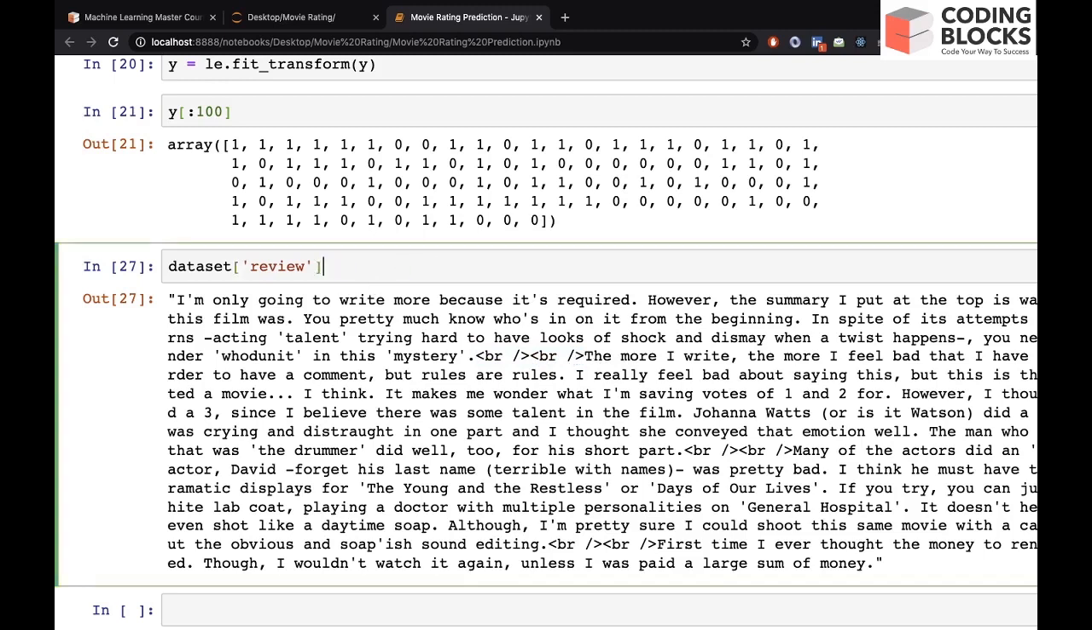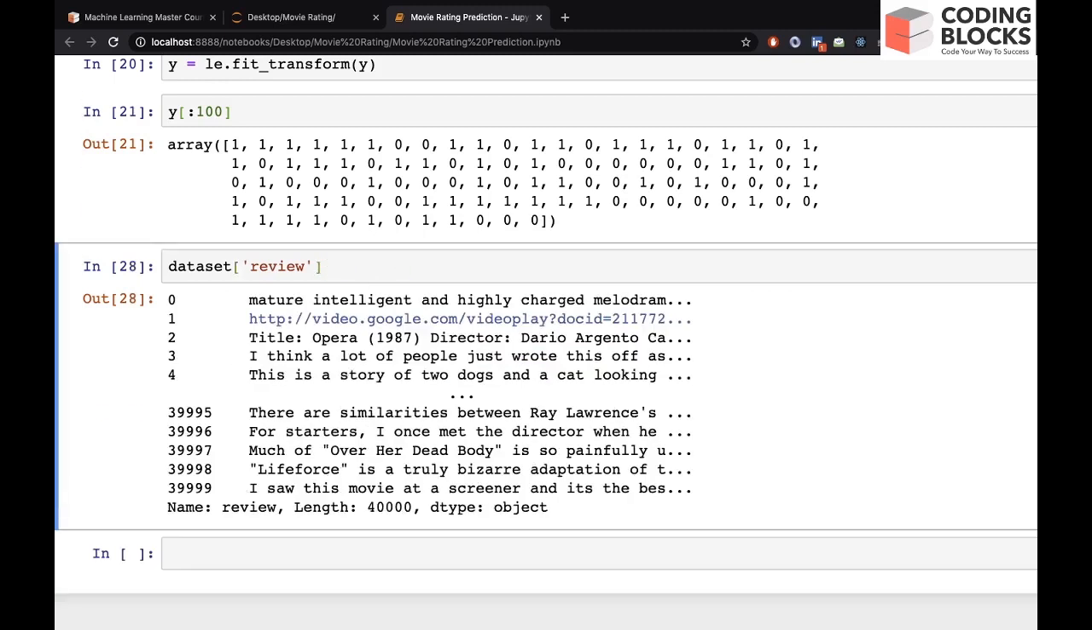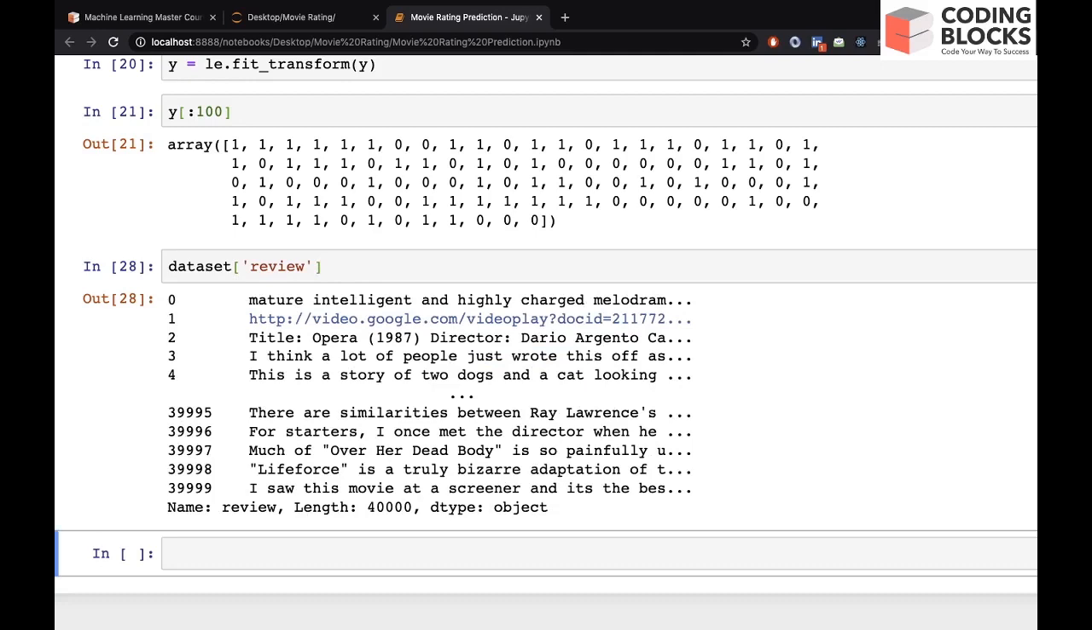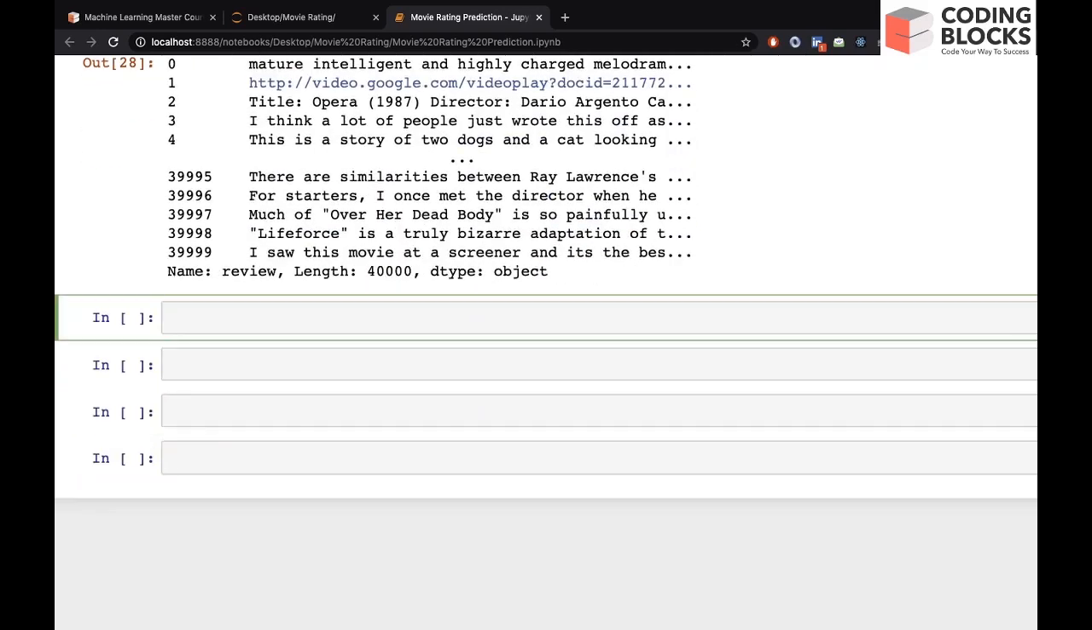So let's start pre-processing of text data. There are some steps that we are going to perform. First is removing punctuation and removing stop words. We also need to do stemming. We will perform all these steps.